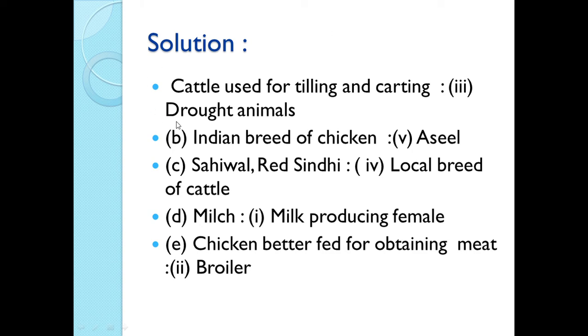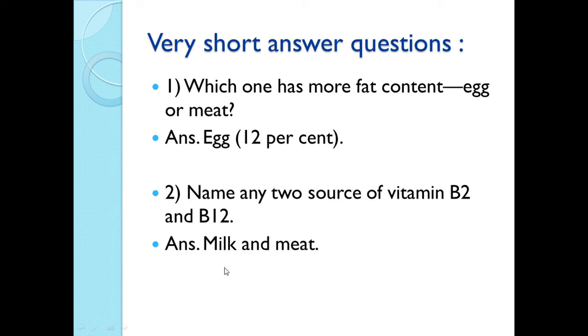Here you can see the answer. Cattle used for tilling and carting, draught animals. Indian breed of chicken, Asil. Sahiwal and Red Sindhi are the local breeds of cattle. Milch is a milk producing female. And chicken better fed for obtaining meat, it is a broiler.